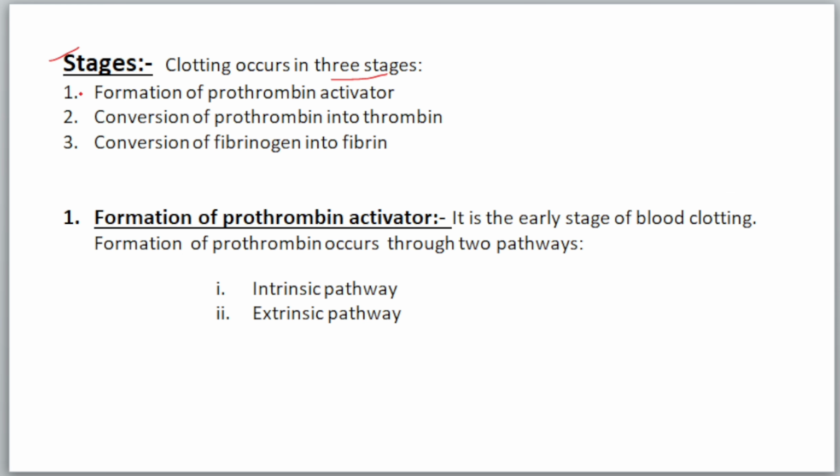Clotting occurs in three stages. First, formation of prothrombin activators. Second, conversion of prothrombin into thrombin. Third, conversion of fibrinogen into fibrin. So in the time of the blood clotting, first prothrombin activator forms, then it is converted into thrombin and this thrombin helps to convert the fibrinogen into fibrin.